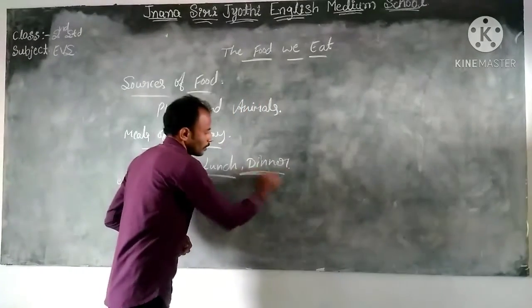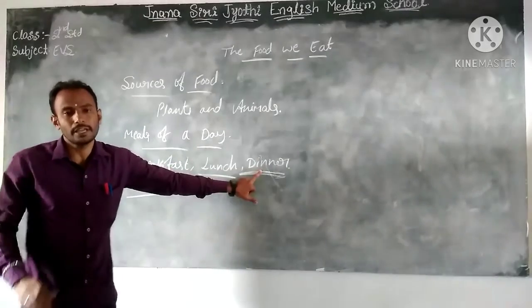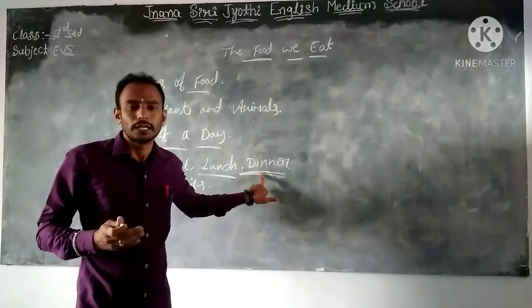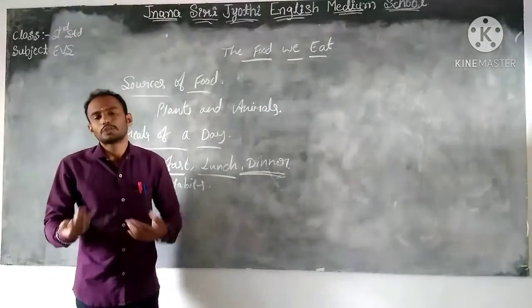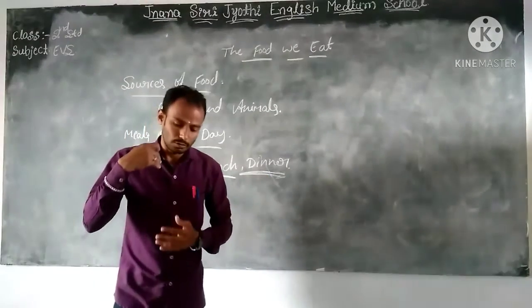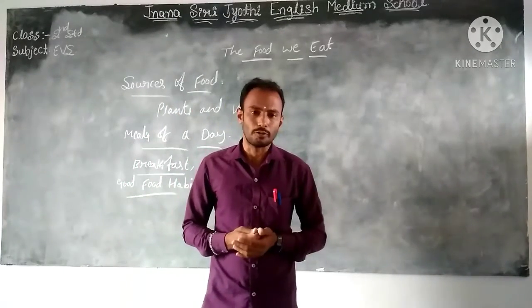And dinner is the last meal in a day. Every night we should take dinner, and in that dinner we can take our choice. We should take many types of food.